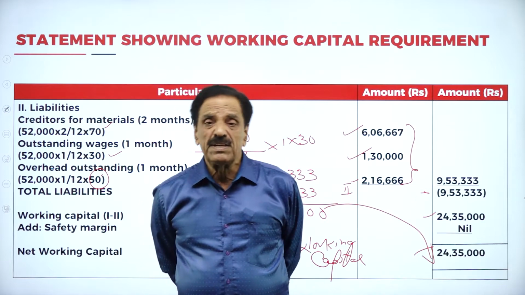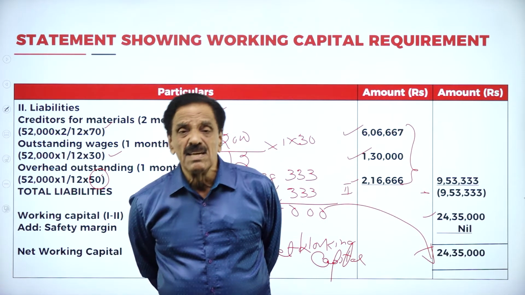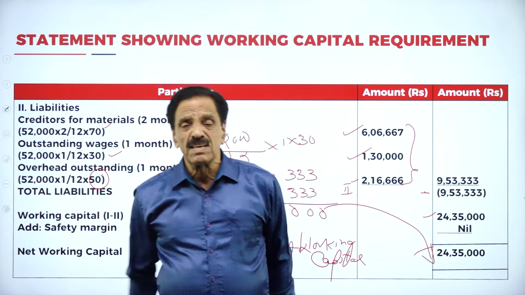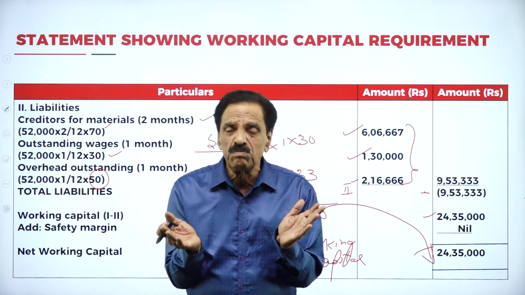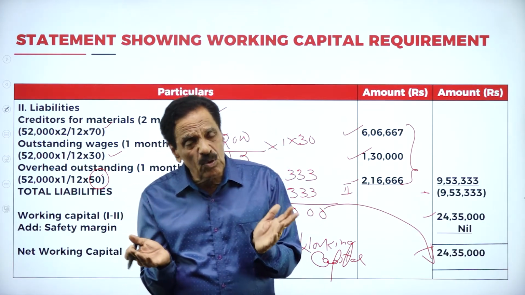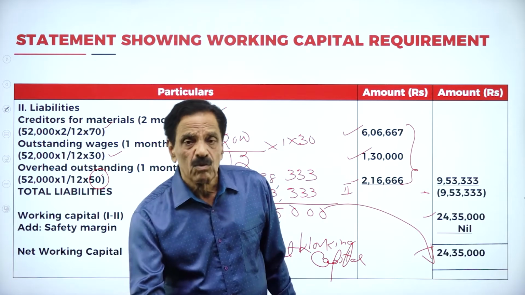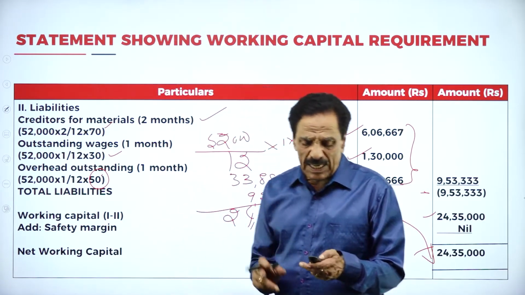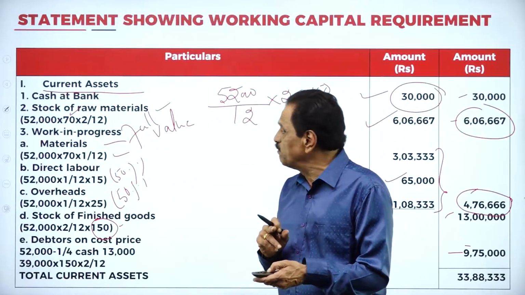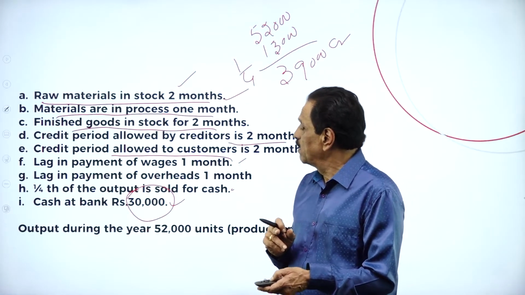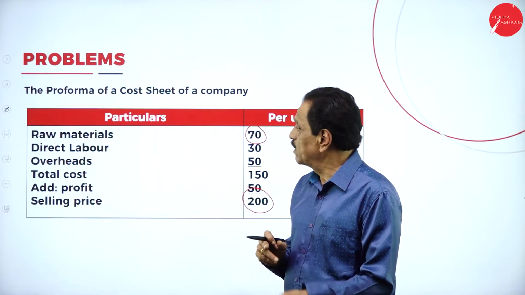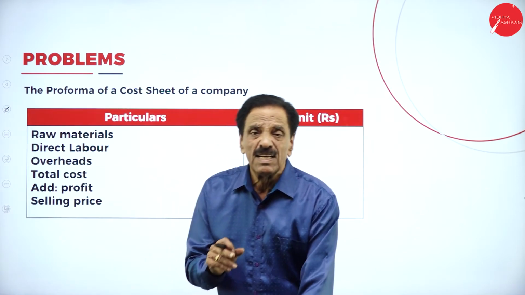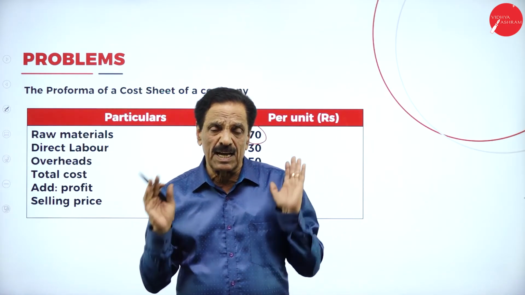Regarding the material in process, shall I explain? Material in process is material full value, labor half value, overhead half value. What is working capital? Current asset minus current liability. I will explain once again. What is working capital? Current assets minus current liability.